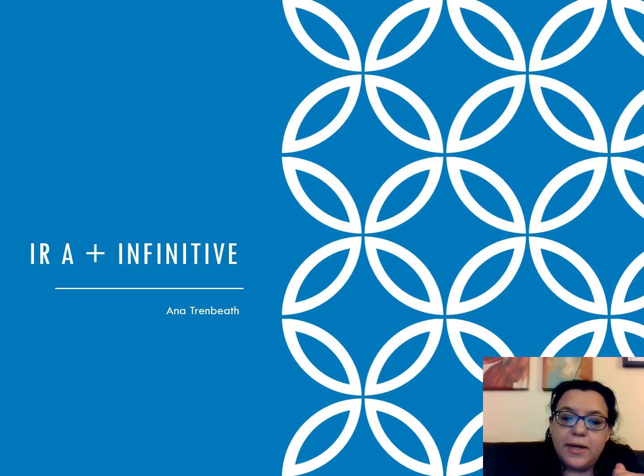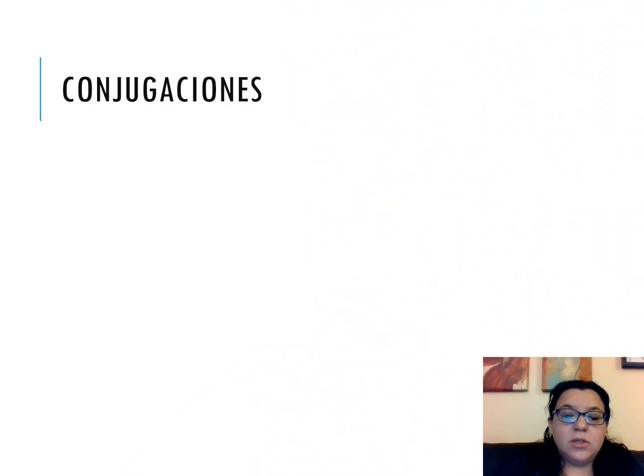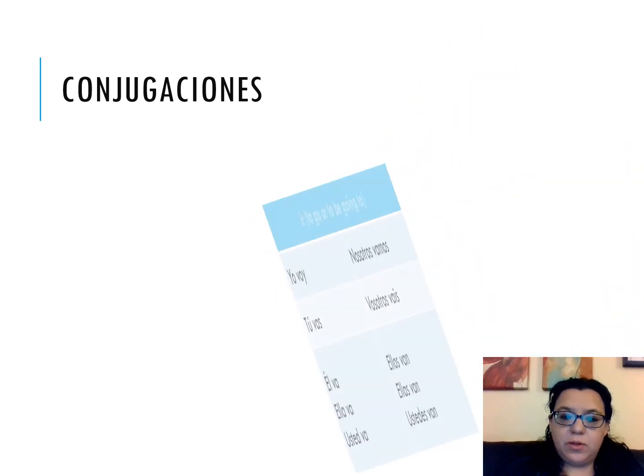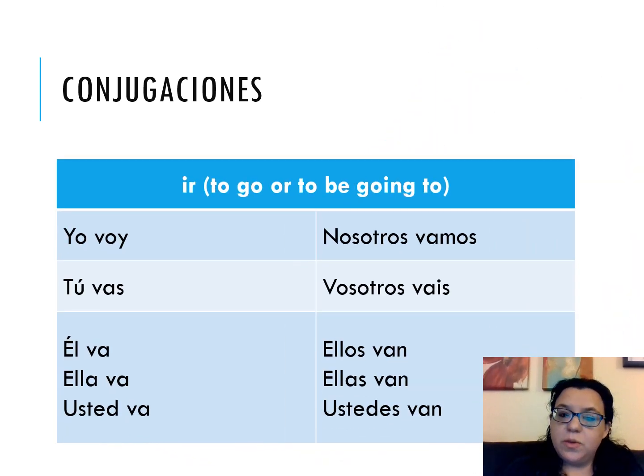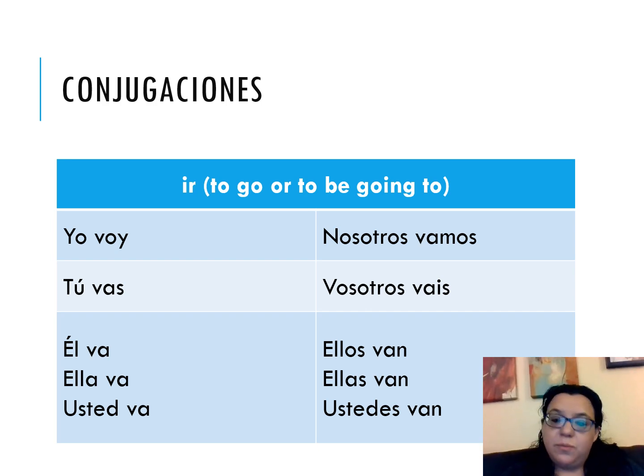So we're going to talk today about ir a and the infinitive, okay? So let's just review very quickly. We kind of already talked about this, but I wanted to review the conjugations of the verb ir. Remember, you need to memorize this one. This is a very important verb.